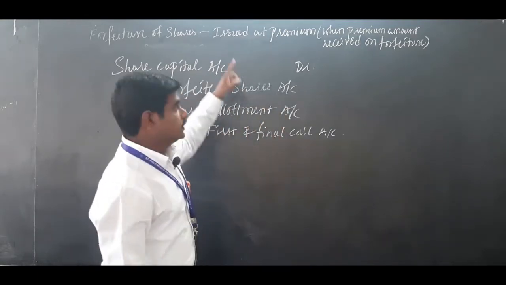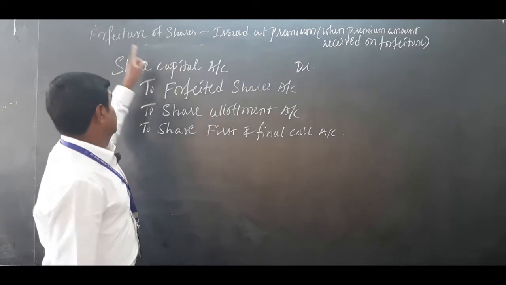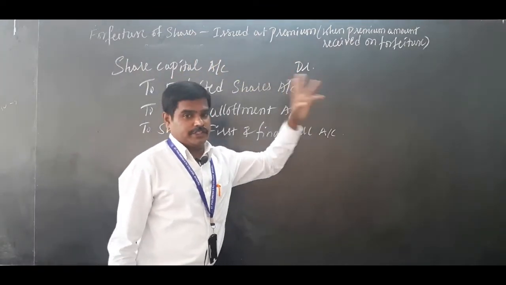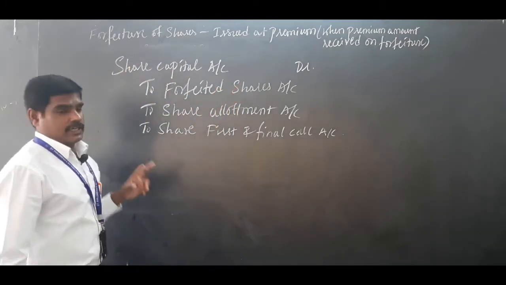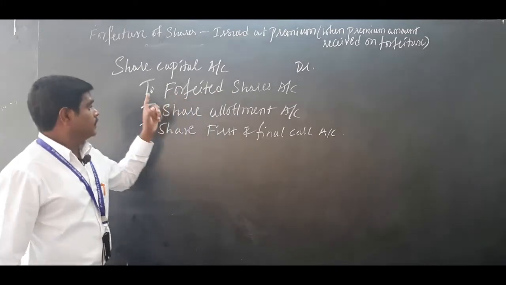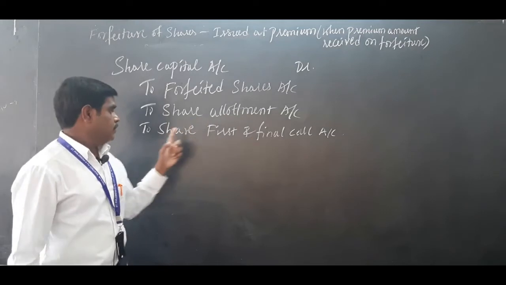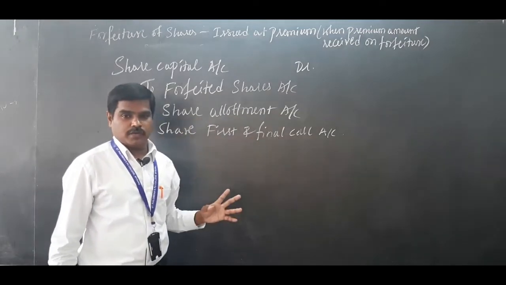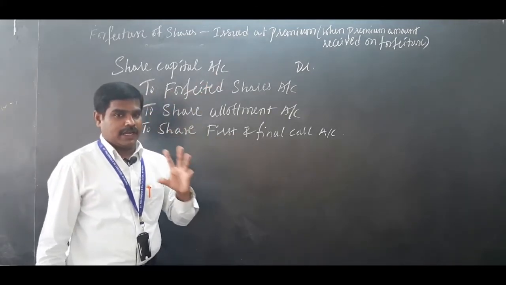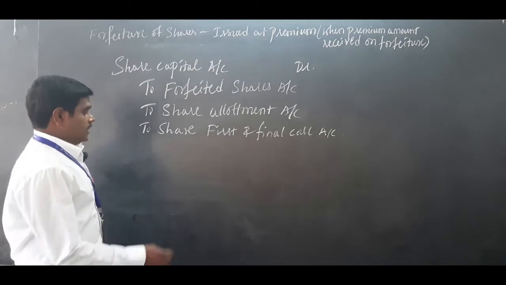You have to write this in your notebook. Pro forma journal entry: forfeiture of share issued at premium when premium amount is received on forfeiture. Share capital account debit, to forfeited shares account, to share allotment account, to share first and final call account, when premium amount is received. Okay, let me take an example. Write this in your notebook, then you can listen to the example.